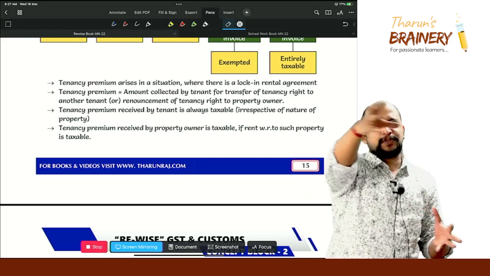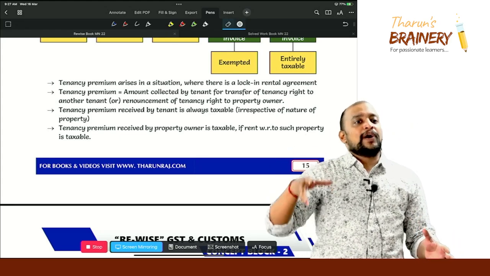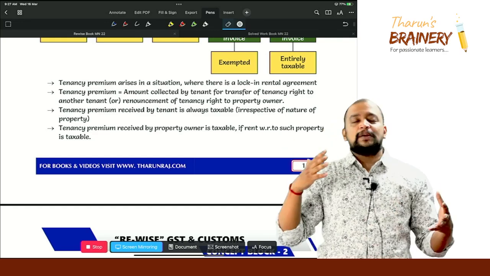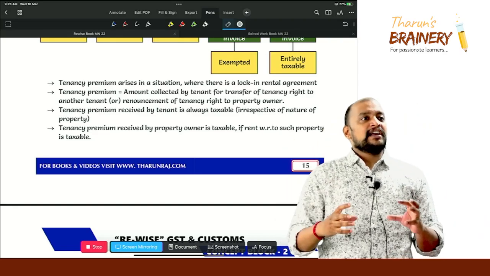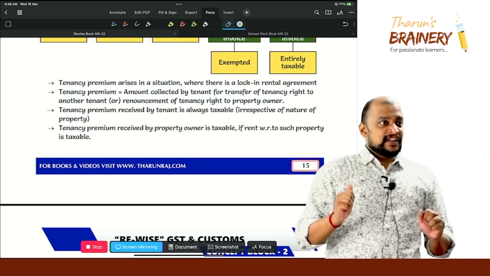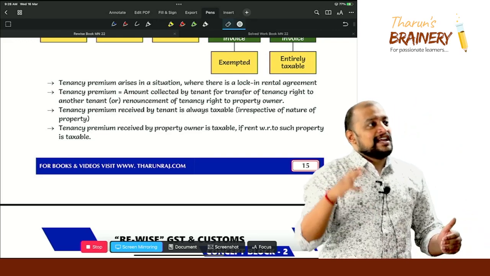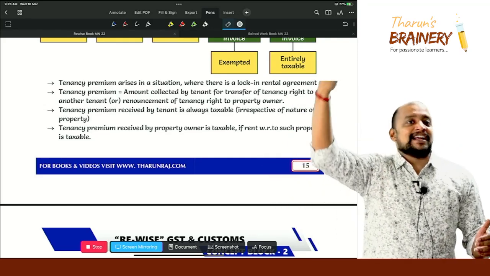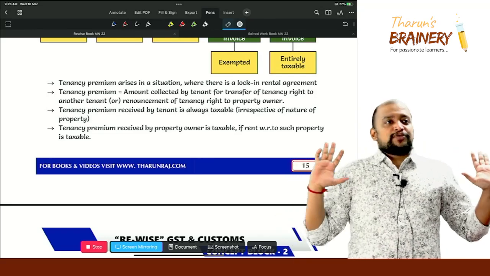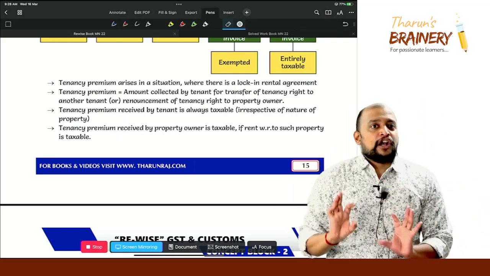Suppose if you take a small premises of this size, for this itself 1.5 lakh, 1,75,000 will be payable. So the cost will be huge, and there the property owner wanted a lock-in. Reason being, a tenant will come, stay for 3 months, then he will leave. Again he needs to find another tenant. You understood or not? So he doesn't want that problem. So therefore the property owner prefers a lock-in. Even the tenant also prefers a lock-in.